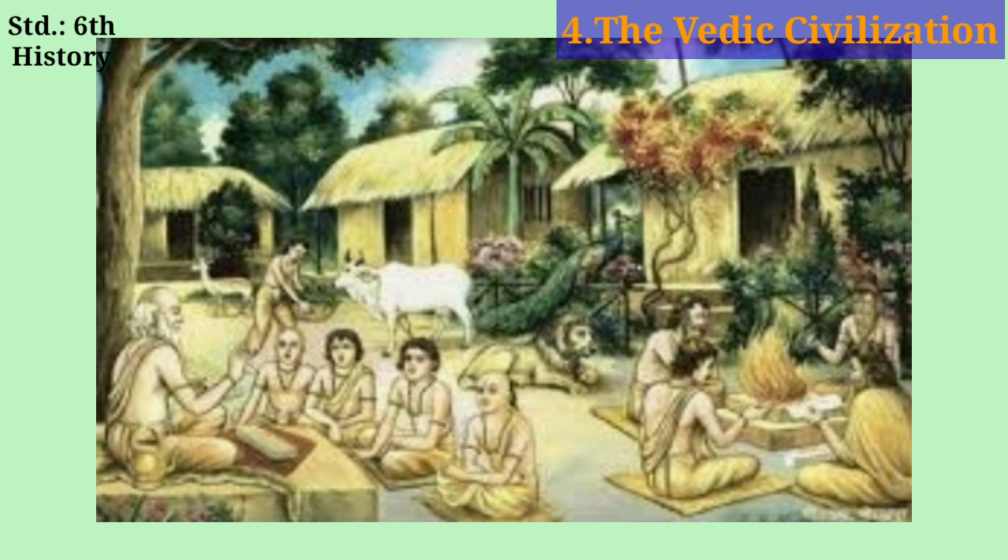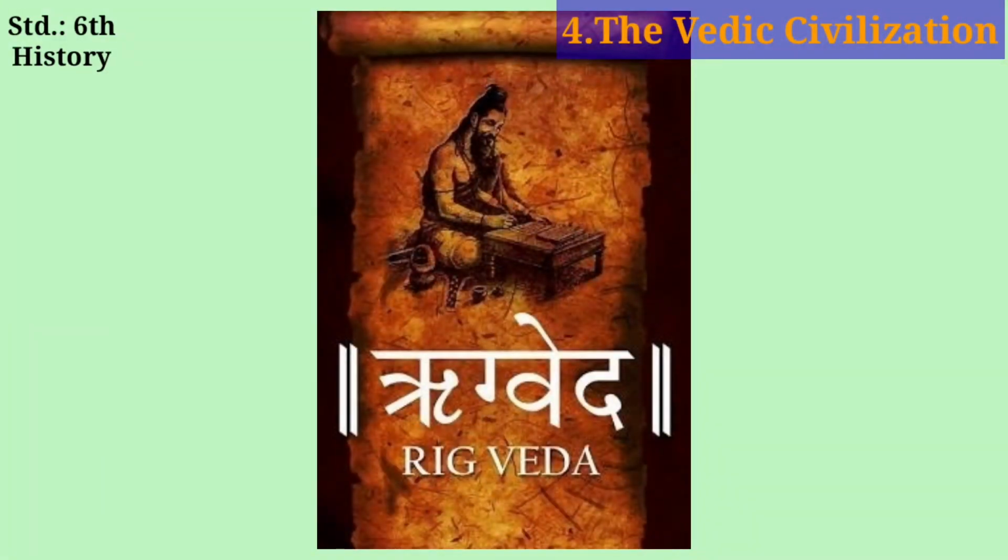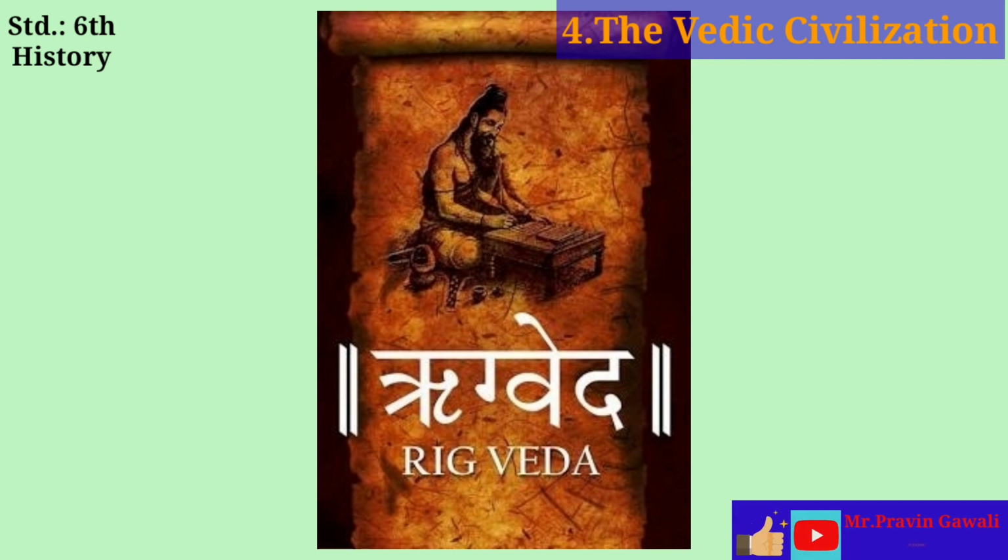Students, now we are going to study the first text of Veda, that is Rigveda Samhita. It is an ancient Indian collection of Vedic Sanskrit hymns. It is one of the 4 sacred canonical texts or Shruti of Hinduism, known as the Vedas. Rigveda is the oldest known Vedic Sanskrit text.